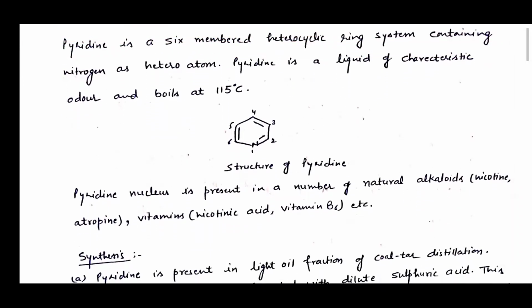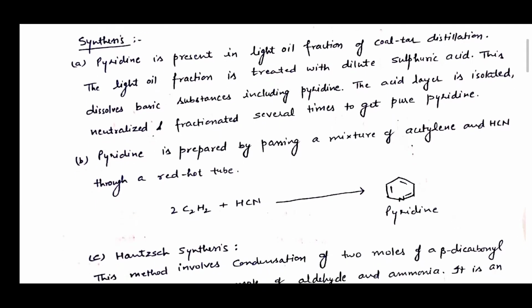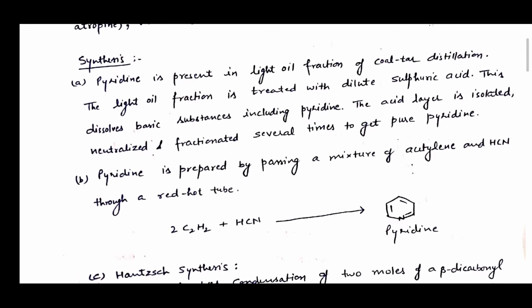The pyridine nucleus is present in a number of natural alkaloids such as nicotine and atropine, and vitamins such as nicotinic acid and vitamin B6. Now, how do we synthesize pyridine in the laboratory? Pyridine is present in light oil fractions of coal tar distillation. The light oil fraction is treated with dilute sulfuric acid. This dissolves basic substances including pyridine. The acid layer is isolated, neutralized and fractionated several times to get pure pyridine.